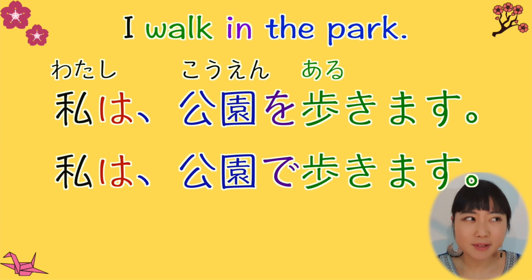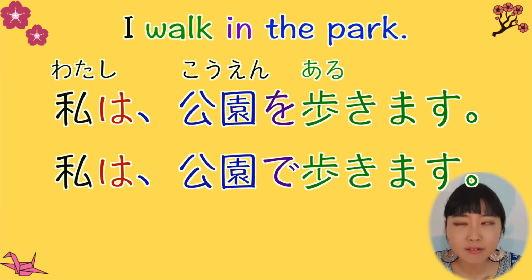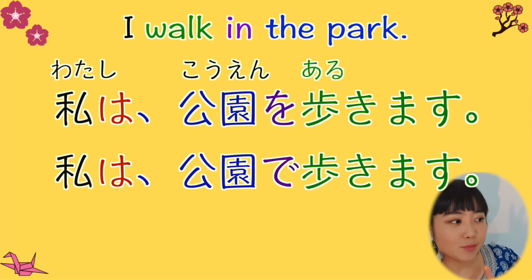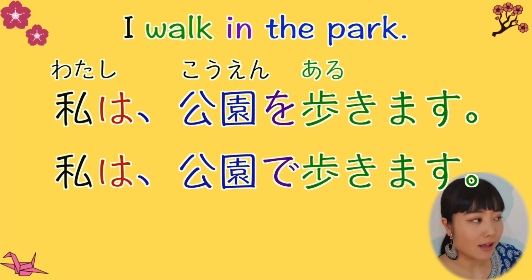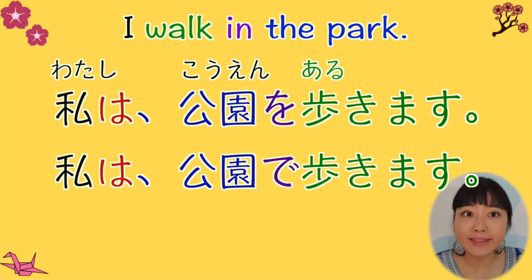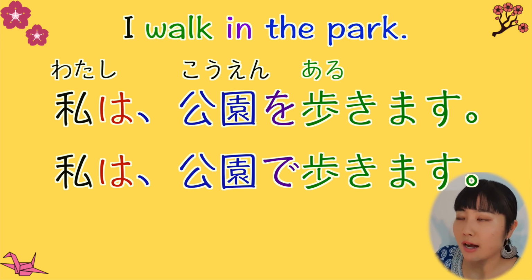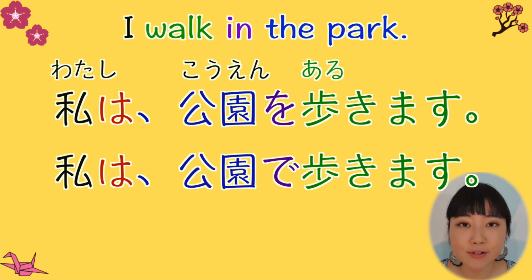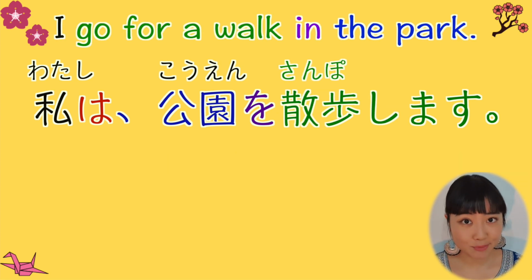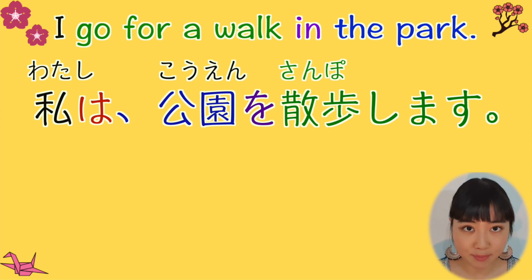Both are very similar and for me it's difficult to explain the differences. But if I have to say the differences I would say 公園で歩きます is more focusing on the place 公園. No, I'm not walking in the other places. I'm walking in the park. 公園で歩きます。And 公園を歩きます is more natural, I would say. Can be used in any context. Okay? Similarly, I can also say 公園を散歩します。散歩する means go for a walk.